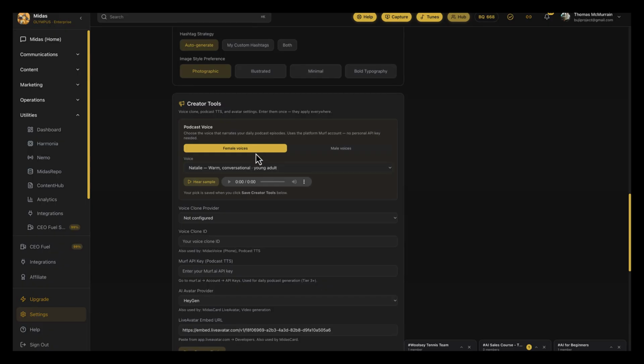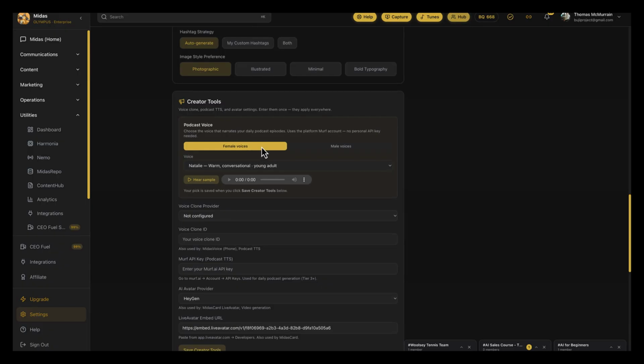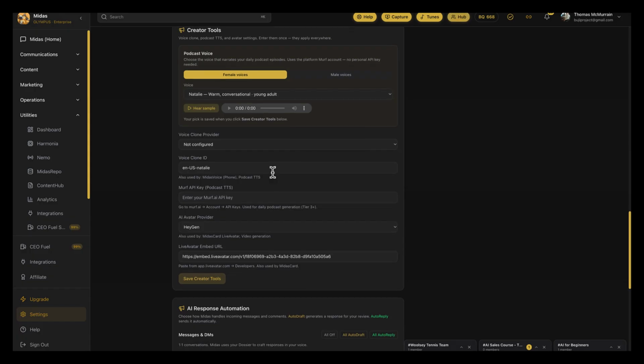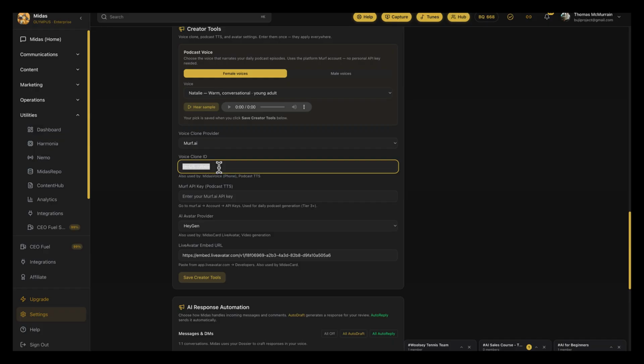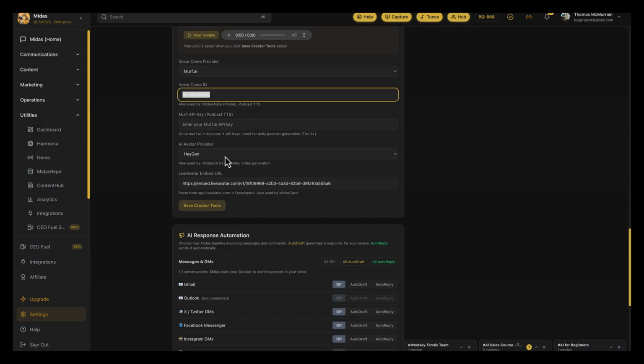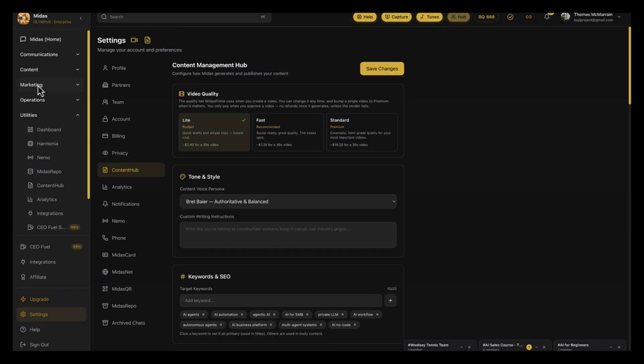And then if you want your podcast recorded, your script in a male or female voice, this is where you can control that. Or if you get your own clone of your voice, you can do your Murf.ai clone and put in your voice ID right here, and then of course put your Murf API key here, and the podcast will be recorded in your voice. Obviously, the blog can be auto-posted. The posts can be auto-posted using our social posting page, which I'm going to share in another video.